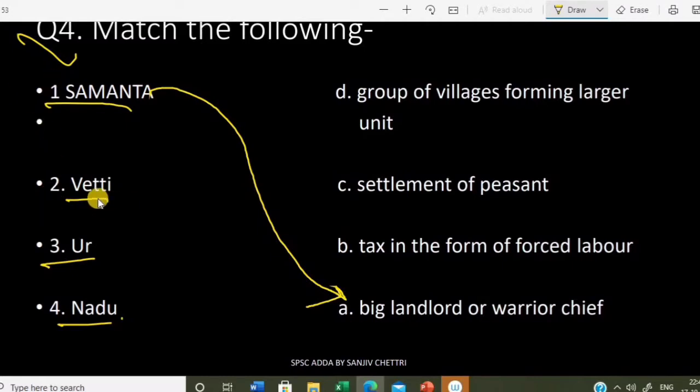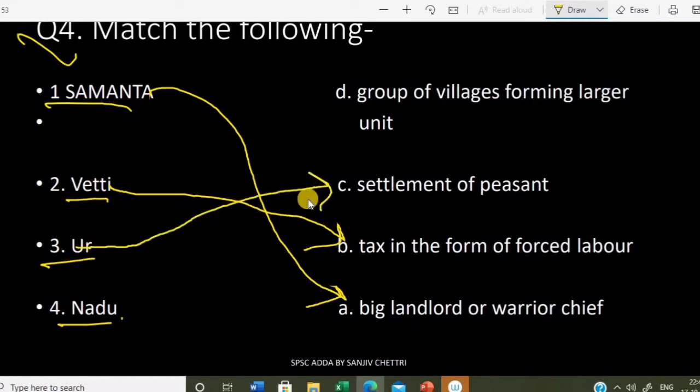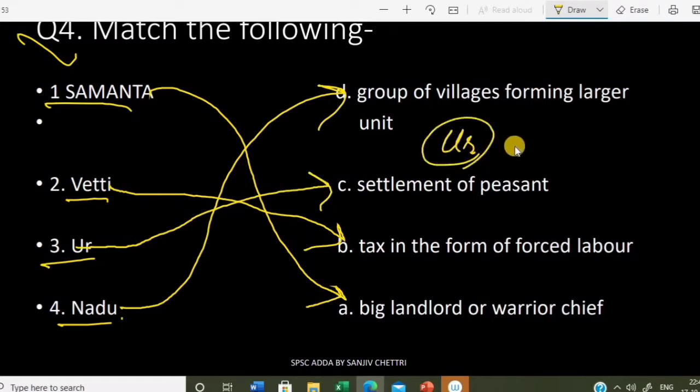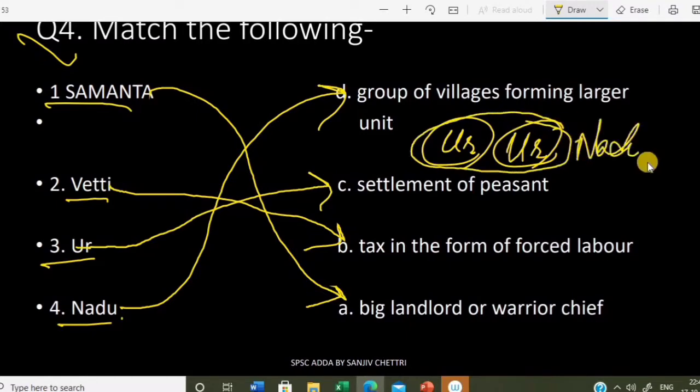Vetti was a tax in the form of forced labor. Ur was a settlement of peasants during the Chola period. Nadu was a group of villages forming a larger unit. This is one Ur, and this is another Ur, the settlements where the peasants settled. If we make a larger unit of these Urs, then it was called Nadu. Nadu was a group of villages forming a larger unit.